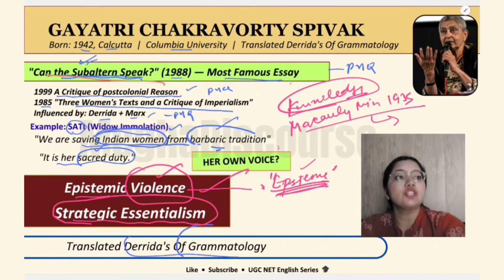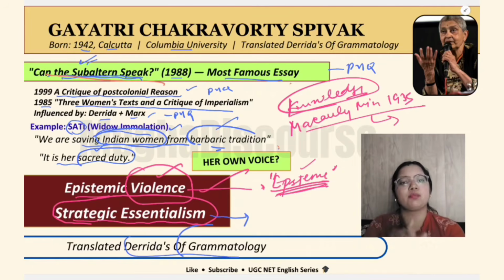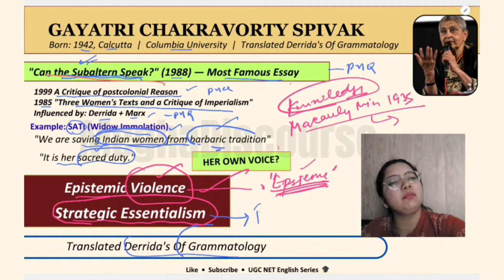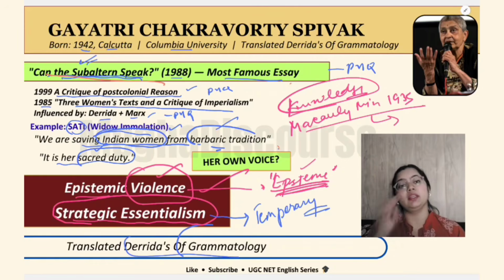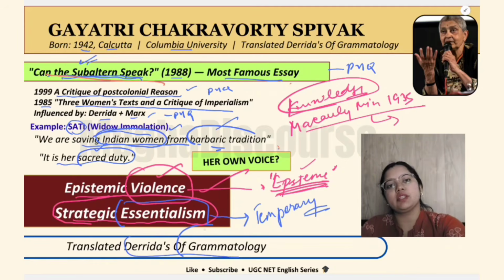Then she gives the term strategic essentialism. Wait a second. Strategic essentialism means that we should not become essential. Of course, it is an anti-essentialist approach. Subaltern Studies is an anti-essentialist approach, but she says that strategically, temporarily, by some plan, we should be essentialist.